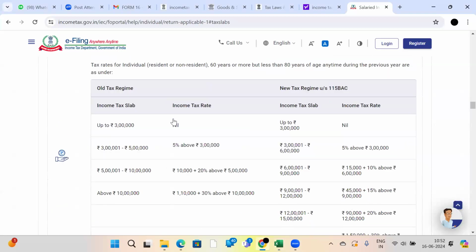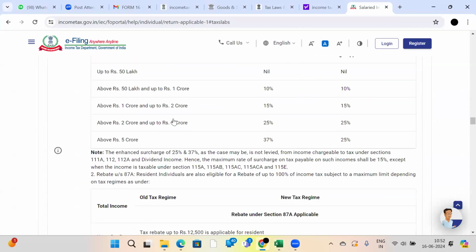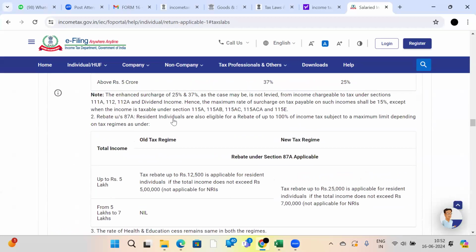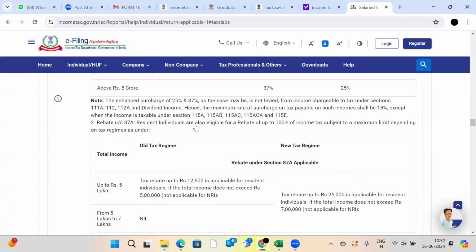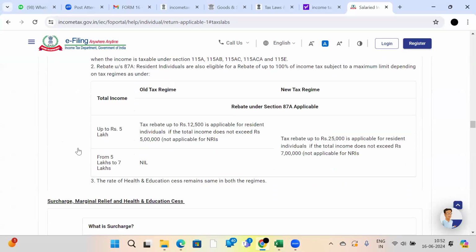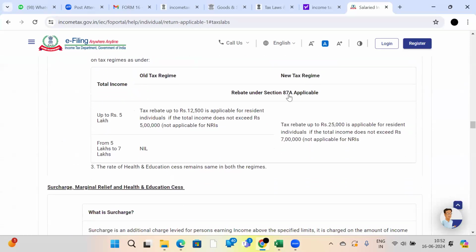Why? There is a section called 87A, rebate under section 87A. That means resident individuals are also eligible for a rebate of up to 100% of income tax, subject to a maximum limit, under the tax regime. See here, there is a section called 87A. Up to 5 lakhs total income. Total income is nothing but taxable income. If it is up to 5 lakhs, no need to deduct the tax. See here, tax rebate up to rupees 12,500 is applicable for resident individuals.